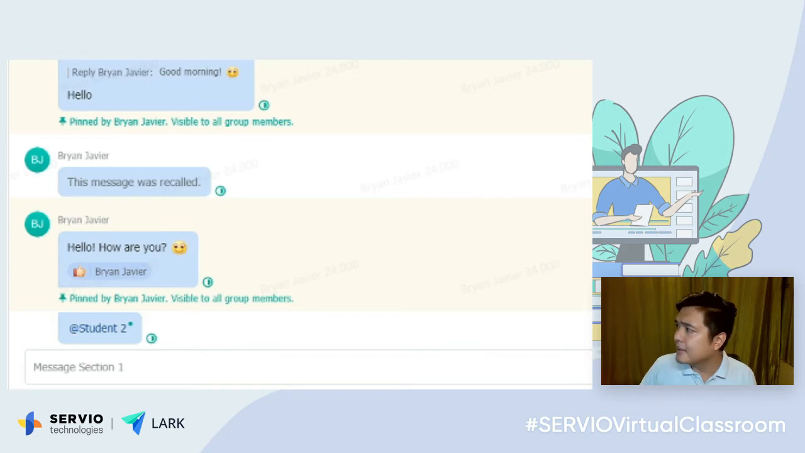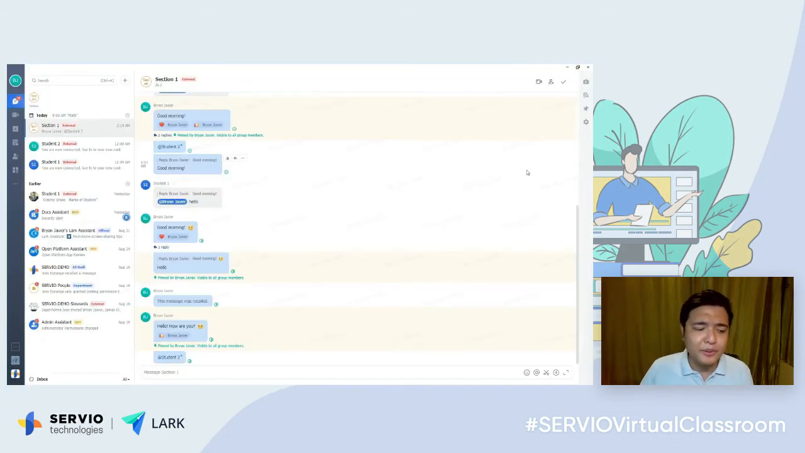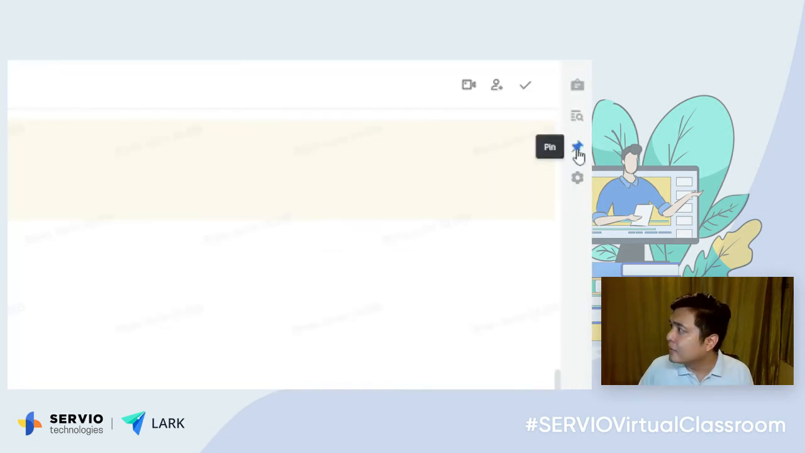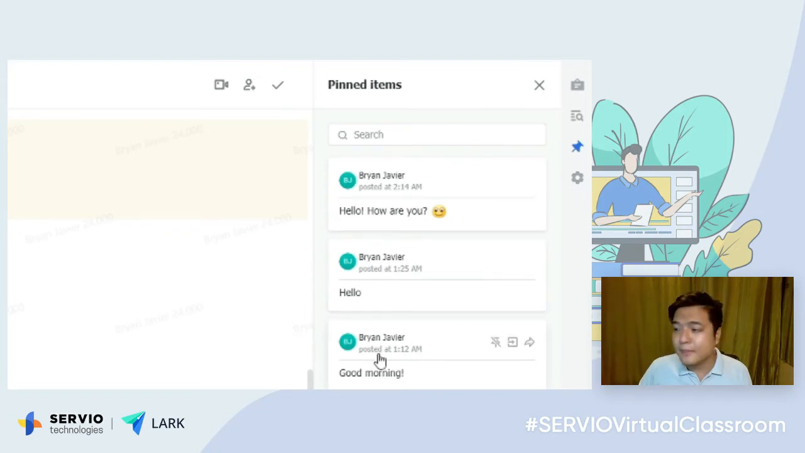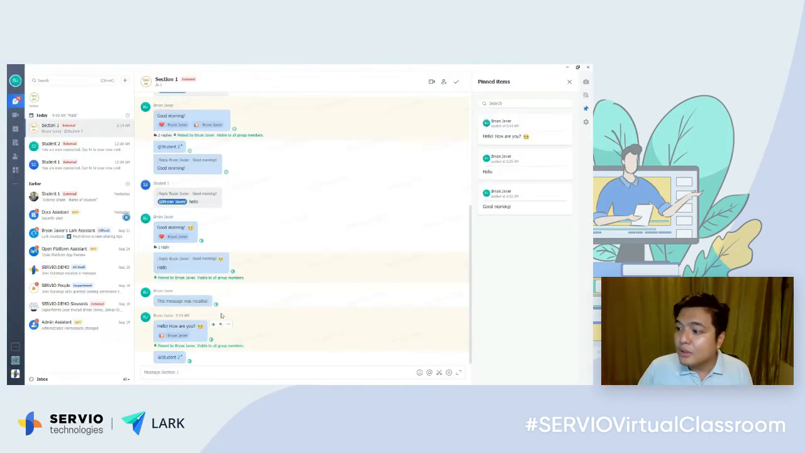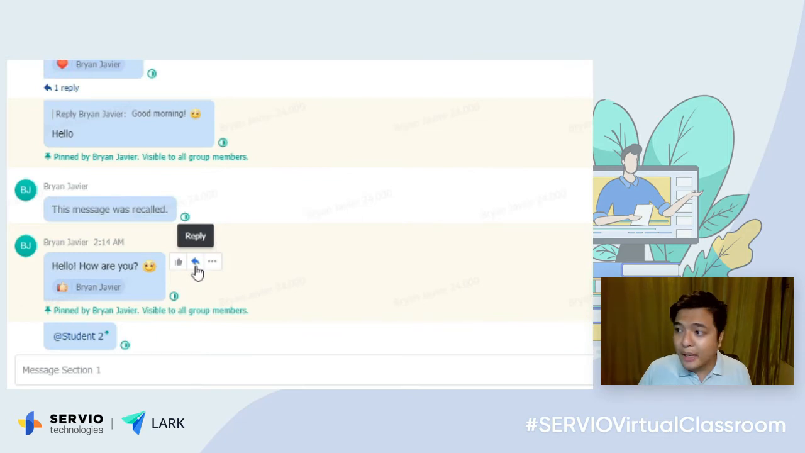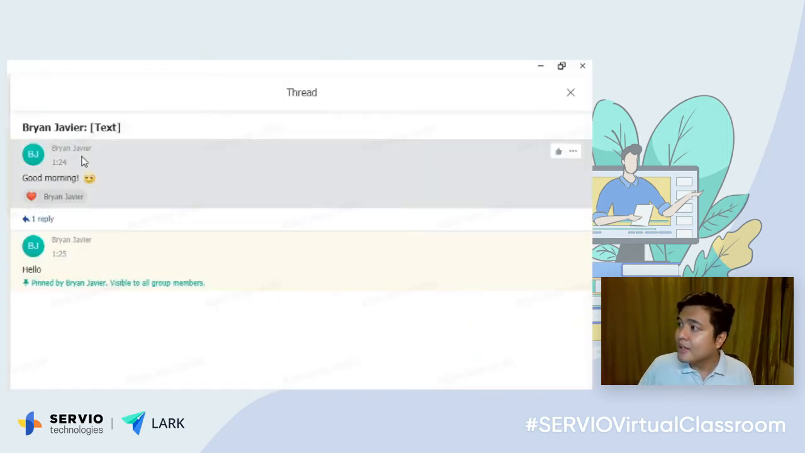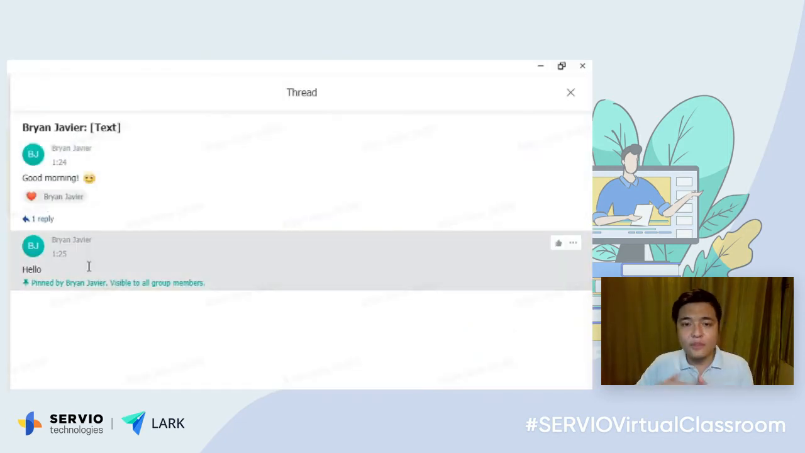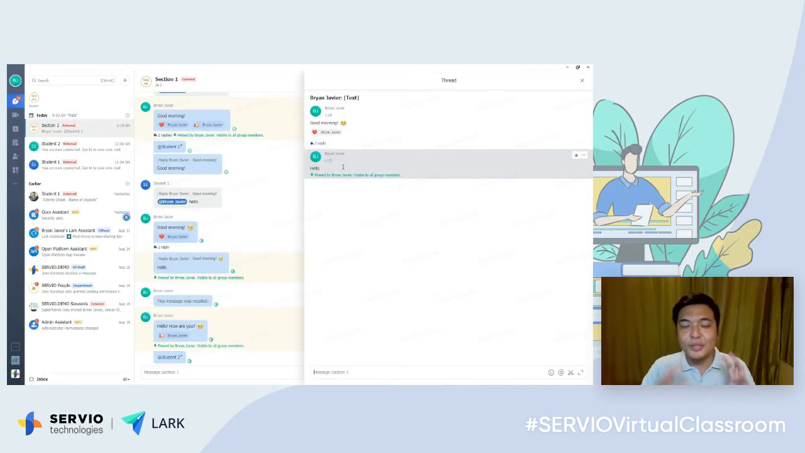You can also pin messages. So once you've pinned a message, for example, important assignments, important announcements, projects, you can pin those, and if you click here, you would see all the pinned messages that you have. You can also reply. So once you reply and click that specific thread, you would see all the messages of that particular thread. So no need to worry about your messages getting lost in all the messages that your students would be typing in this particular group.